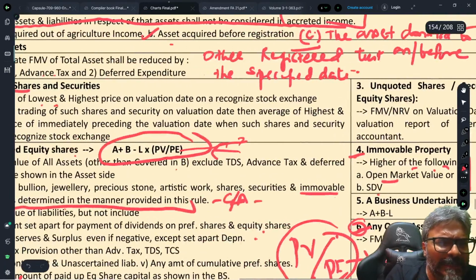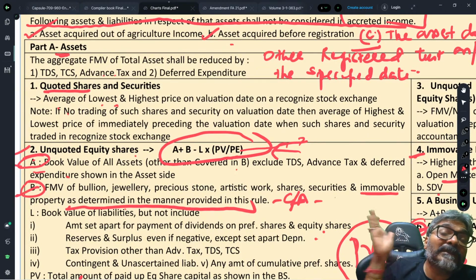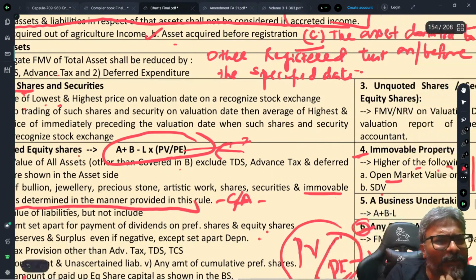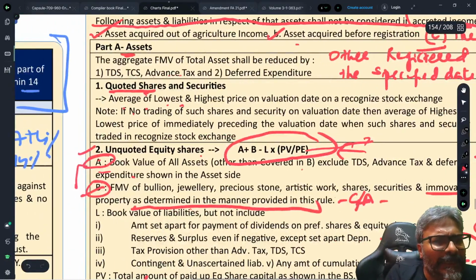The shares, students, as you all know, have to be of the unlisted company. If they have made some investment in shares, check the kind of shares that the unlisted company has held. Say, for example, they have held some Reliance quoted shares. Again, the average of the highest and the lowest price is what it would be. Fine, so that is how, students, they will be doing the valuation. That is what will give you B.